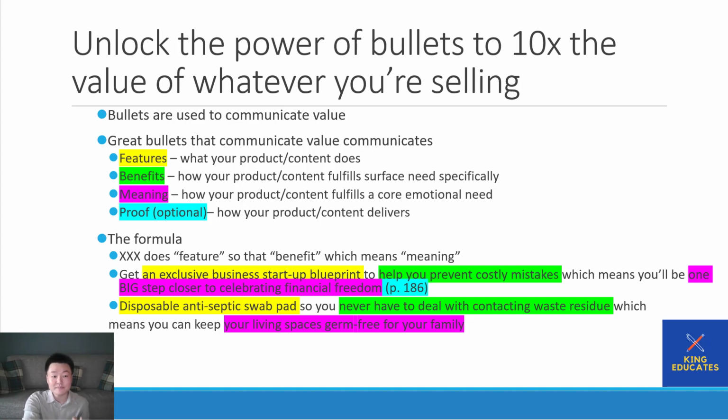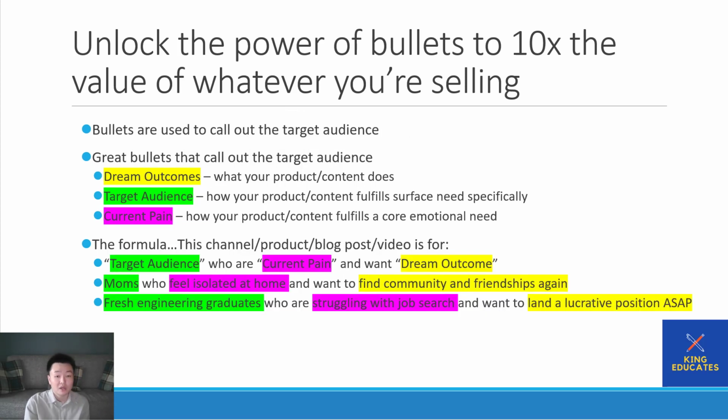And again, that's something you can play with as well. You don't have to follow that template. You can in the beginning, but after you get experienced, you can find ways to include the features, benefits, meaning, and proof in different ways. Bullets in another way are used to call out the target audience. You want to call out the exact target audience so when they read or listen to your copy, they're like, oh, this is for me. This was designed for me.